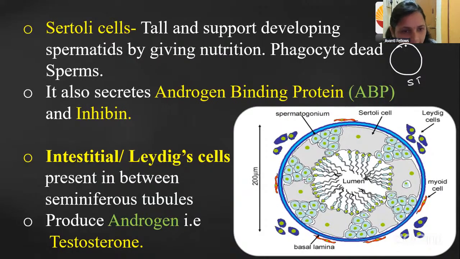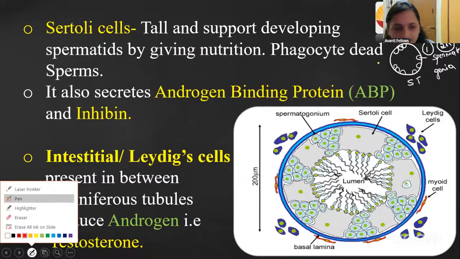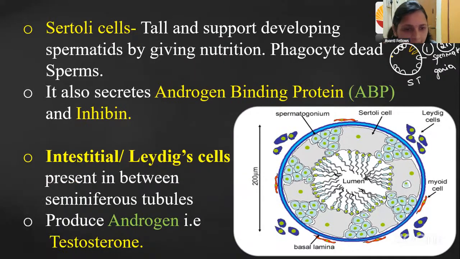One cell is called the spermatogonia cell. Spermatogonia. What is the ploidy of spermatogonia, guys? Ploidy of spermatogonia is 2n. The one cell, spermatogonia, is present inside the seminiferous tubule, and the other cell is called Sertoli cells. The Sertoli cells will be long. Sertoli cells are also present.